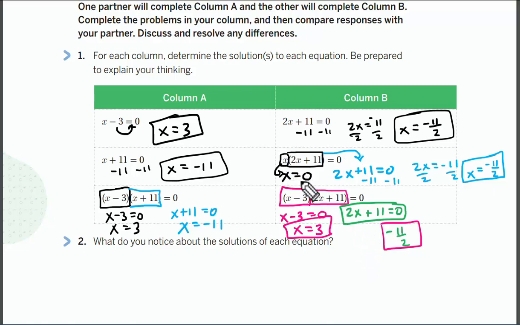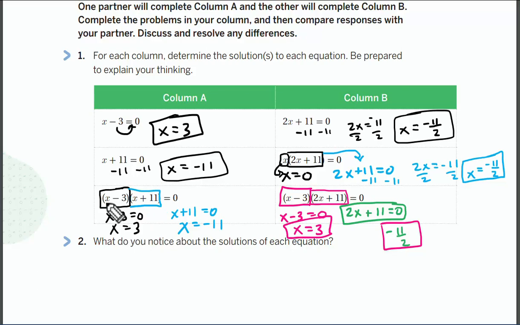So if I solve x equals 0, I just get x equals 0. I can't do anything else. If I solve the other one, 2x plus 11 is equal to 0, I subtract, divide, and I get negative 11 halves. So for the second one here, you get 2 answers. Let's go to the bottom one down here on partner A.